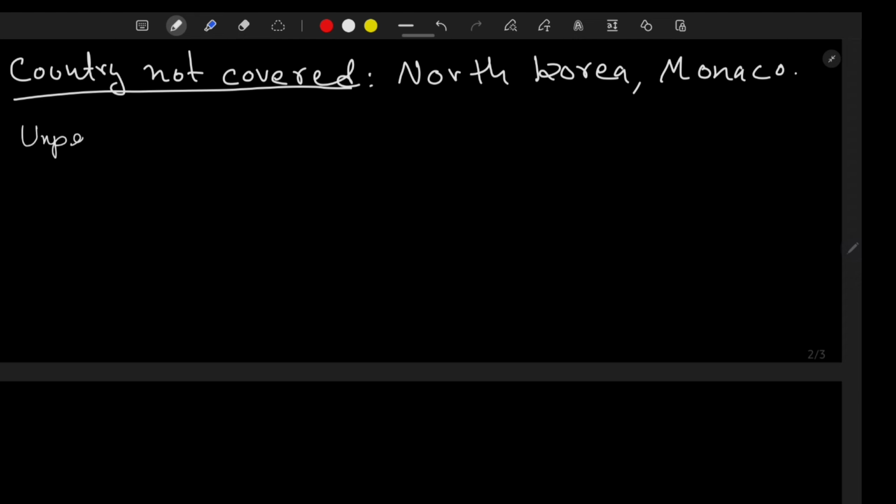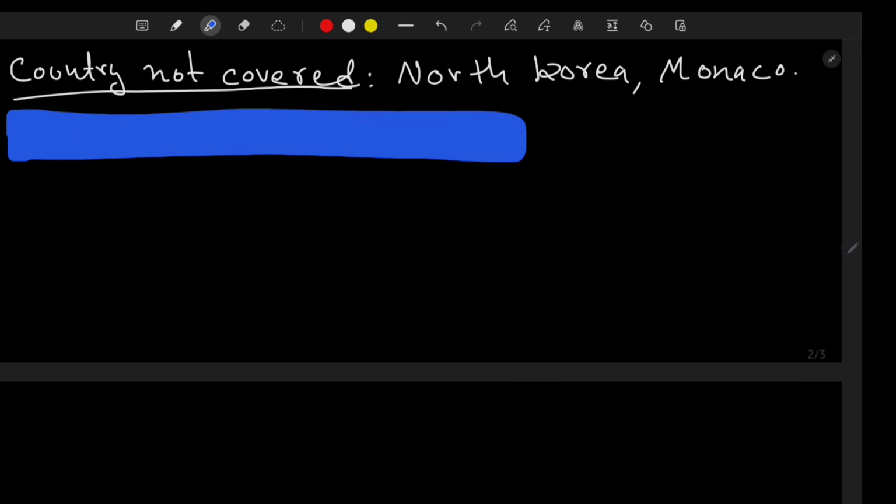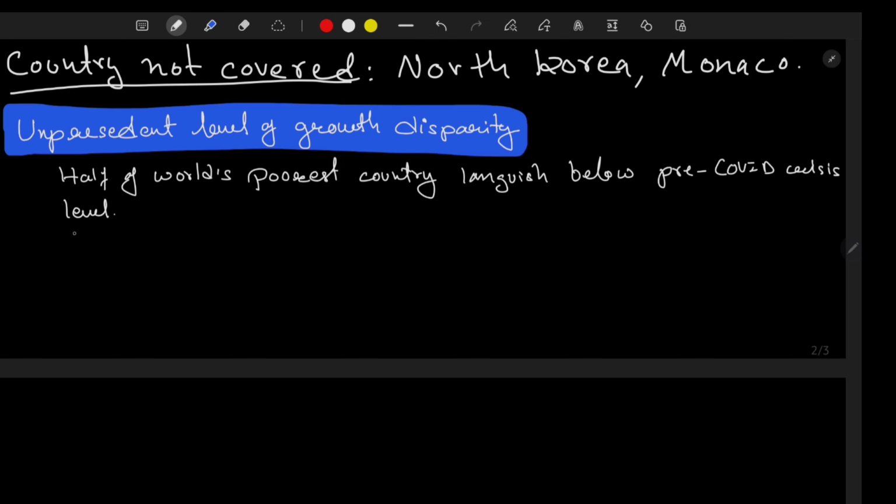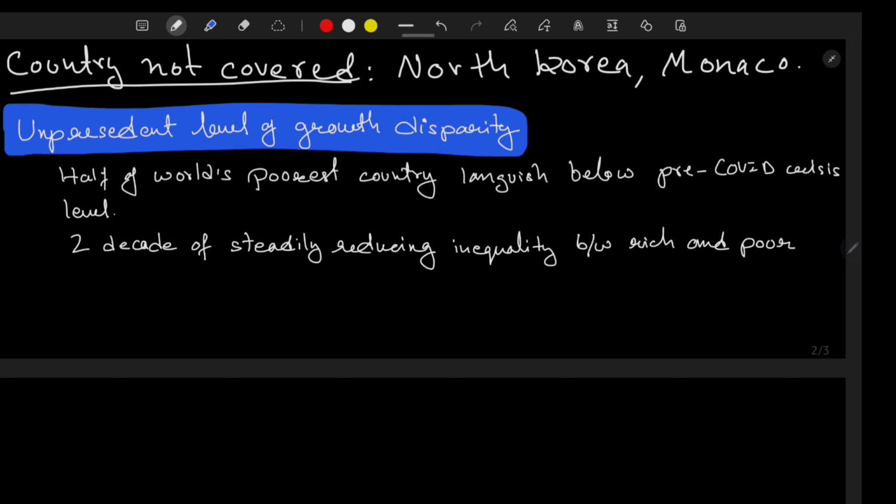Now moving ahead, one very important topic of the human development index. An unprecedented level of growth disparity has been observed in the survey. Half of the world's poorest countries languished below the pre-COVID crisis level due to COVID. And two decades of steady reduction in the inequality between the rich and the poor countries has also reversed. It is opposite now.